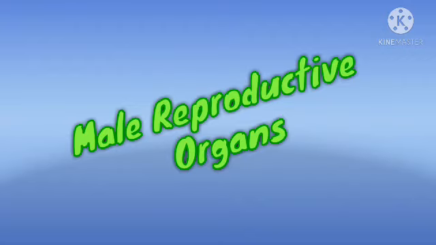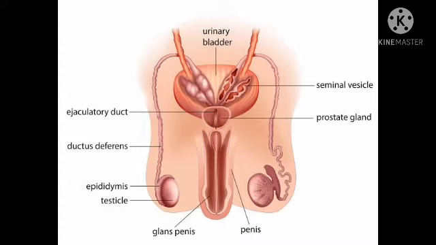Now we'll look at the main reproductive organs of humans. Yes, the main reproductive organs of humans. The main reproductive organs are the organs that help in reproduction. Remember, for reproduction to occur in humans, we need the male and the female. So for the male, this is the main reproductive organs. I will look at some of the important organs that help the male to reproduce.